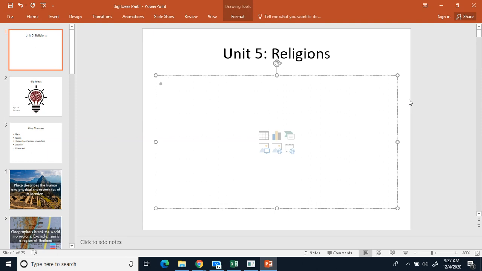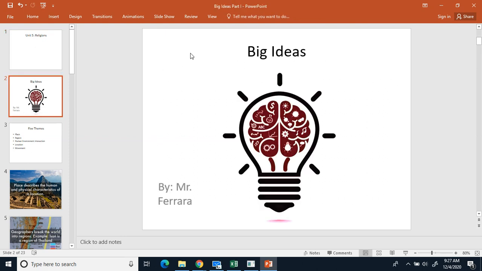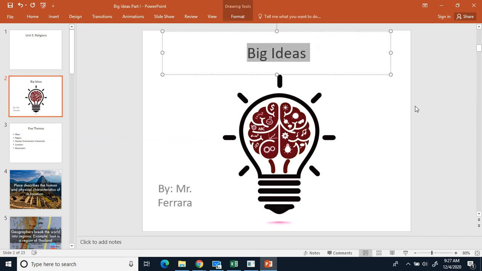As I said, we're going to talk about religions in this unit. But before we do that, let's do some recapping of unit number 1, which was about geography, and unit number 2, which was about Japan. So let's start off with our review here. Review section title is going to be big ideas. So go ahead and write down big ideas and underline.